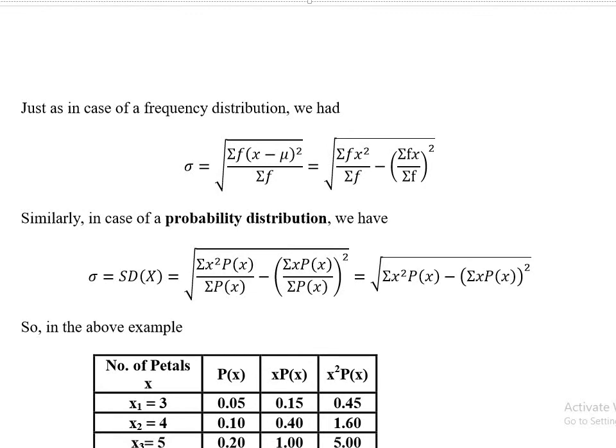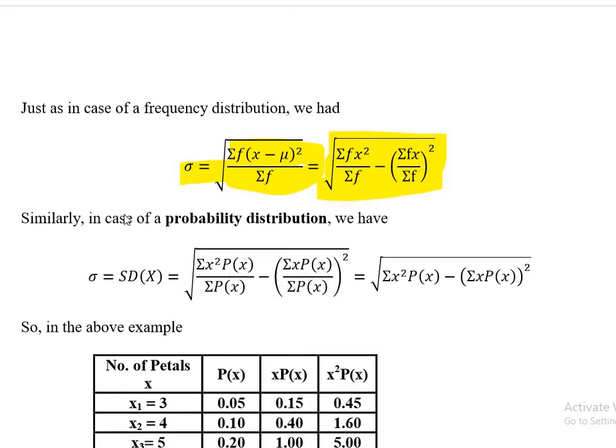So here it is. Sigma, the standard deviation. You remember this was in the frequency distribution, this was the formula, but when we simplify we use this formula: the square root of summation f x squared over n, where n is summation f, minus the square of summation f x over n. This was the formula for population standard deviation.